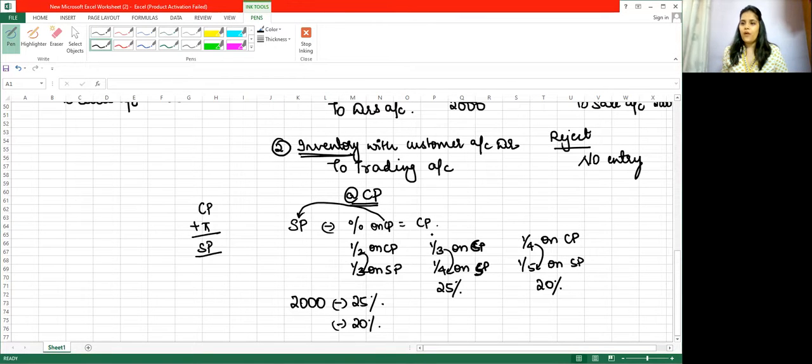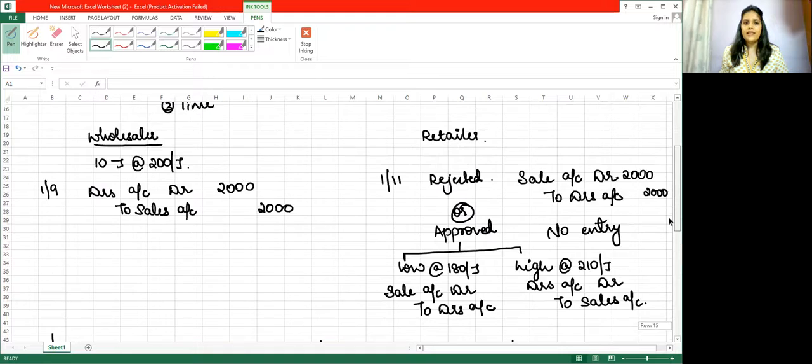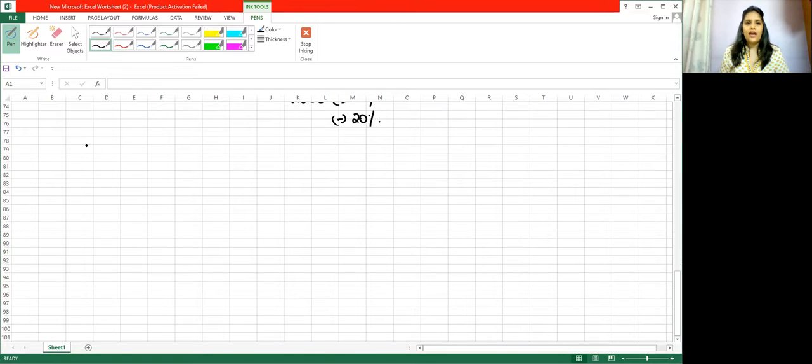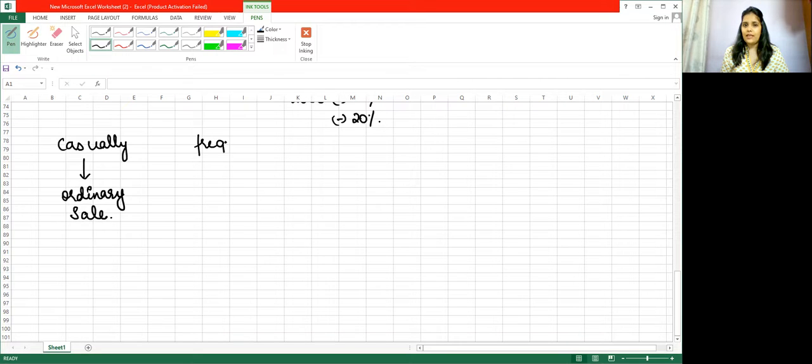After this, whatever we studied till now, this treatment is done when the goods are sent casually. Casually means very few goods are sent. So in that case, we record the entire transaction as ordinary sales. Means if these transactions are done casually, means very few transactions, then we record it as ordinary sales, the way I have just taught you right now. But if they are sent frequently,